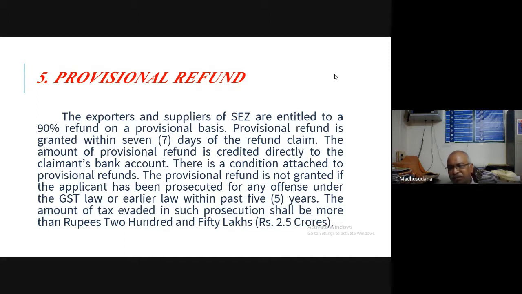In that case, the provisional refund, 90% of the tax paid by the zero rated suppliers, will be made directly to his bank account within 7 days.